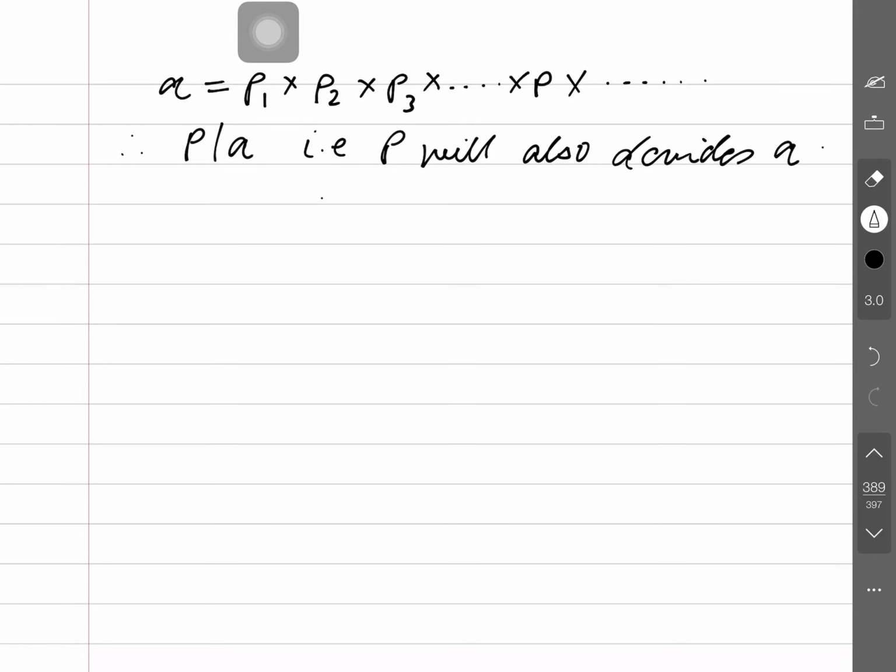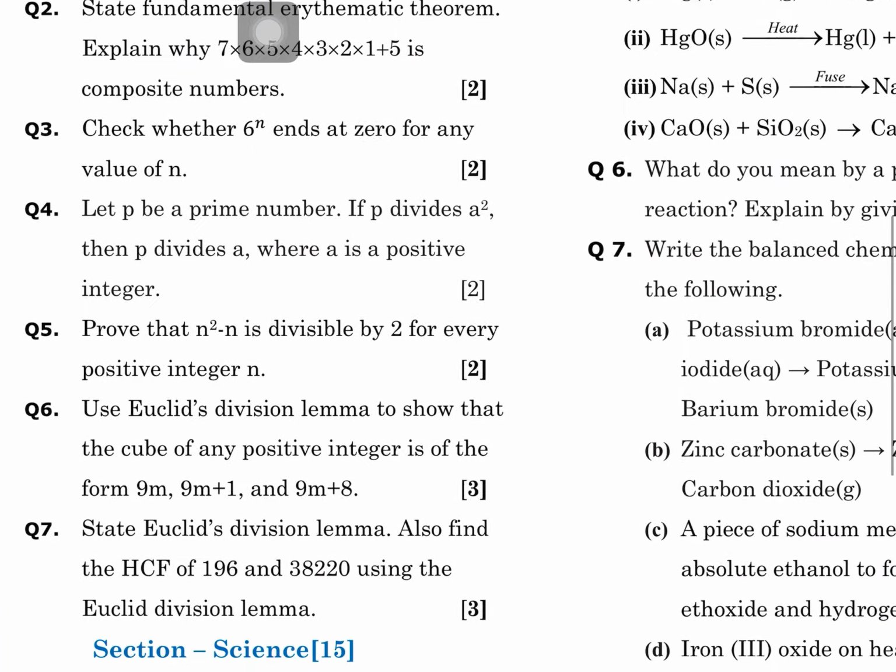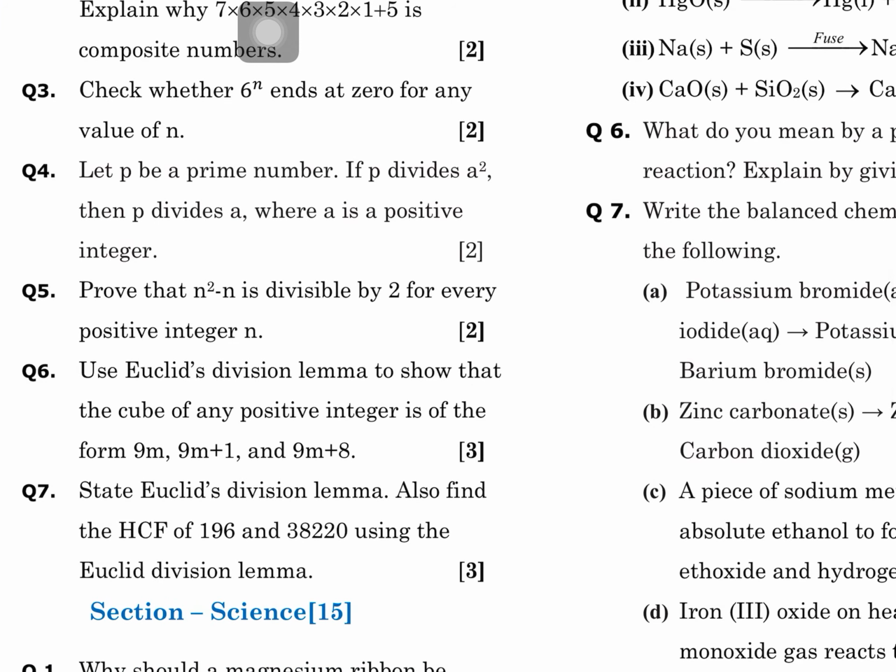We'll remember this. See the next question: prove that n square minus n is divisible by 2 for every positive integer n. Divisibility by any number can be proved by seeing whether the number lies in its prime factors or not. And we can see this by splitting it. Our central idea in this chapter is Euclid's division lemma. Every positive integer n, divisibility by 2.